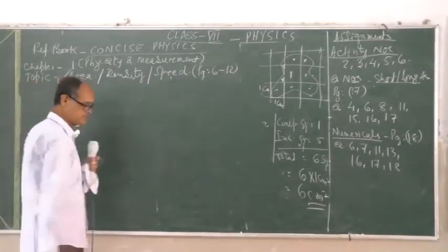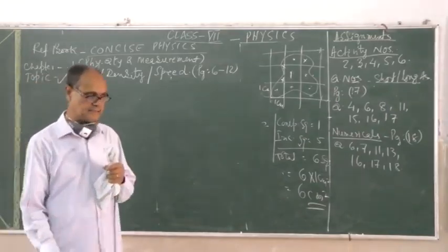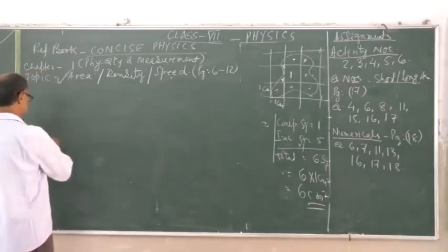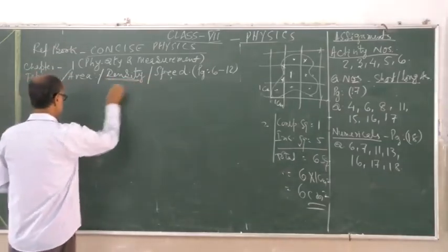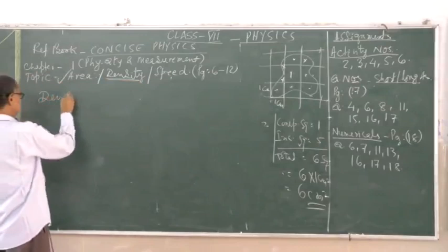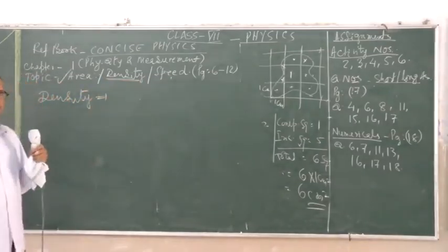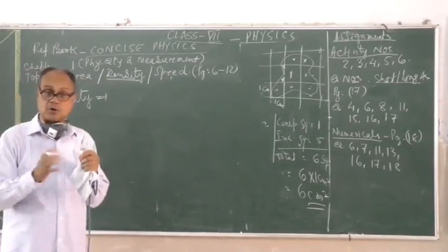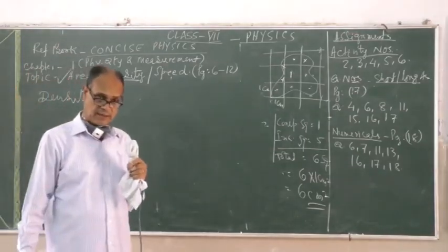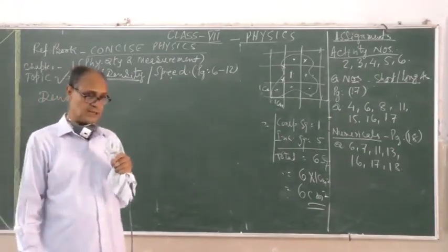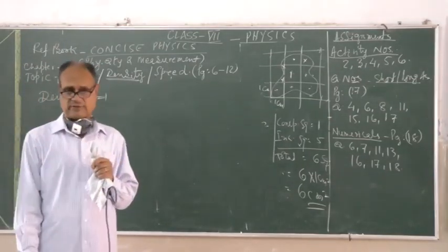We take density. The term density means the denseness or the compactness of the particles. So the term density is how dense the substance particles are, how close the particles are. Because all particles are either very close to each other, some are a little apart from each other, and some are very much away from each other.